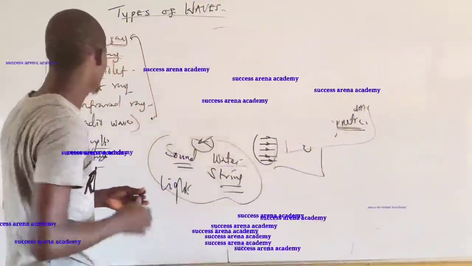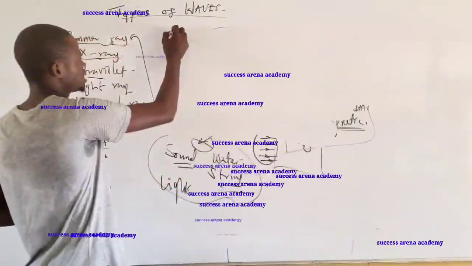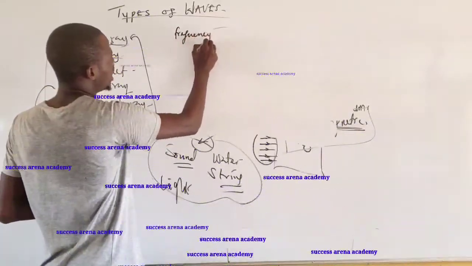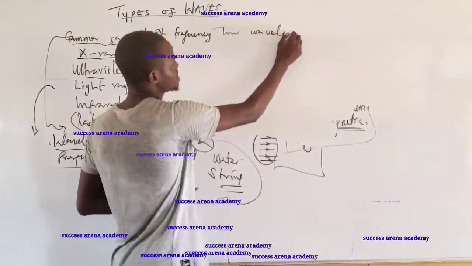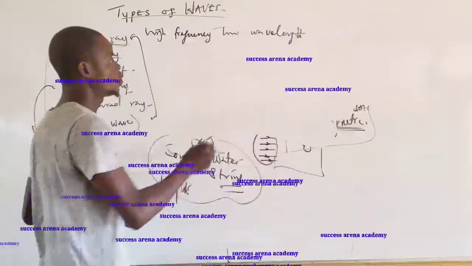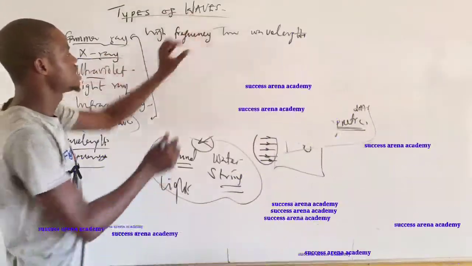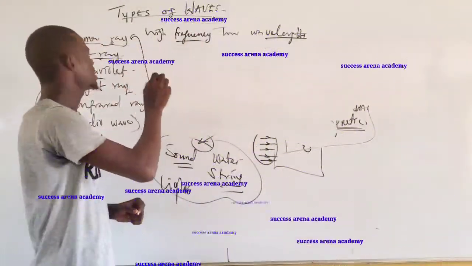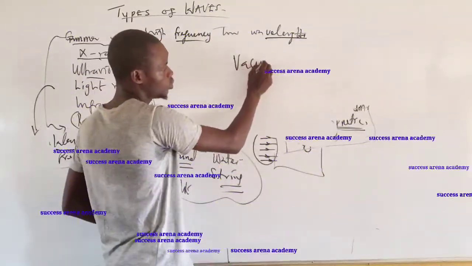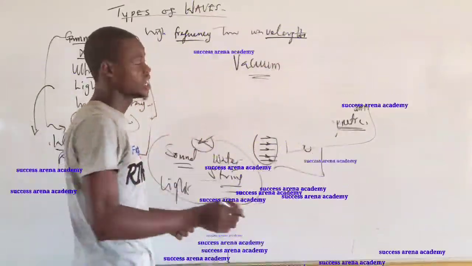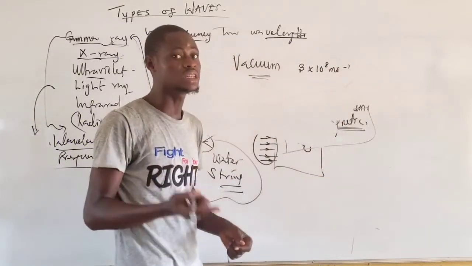Based on their wavelength and frequency, we can easily explain this. Gamma ray is an electromagnetic wave of high frequency and low wavelength. Are we together? Don't forget I said all these electromagnetic waves have the same speed when they are traveling in vacuum, and their speed is 3 times 10 raised to 8 meters per second.